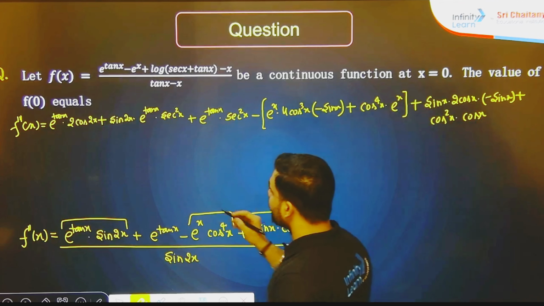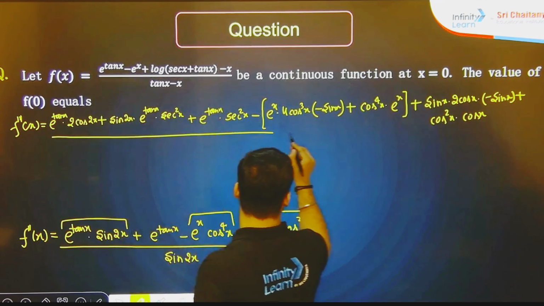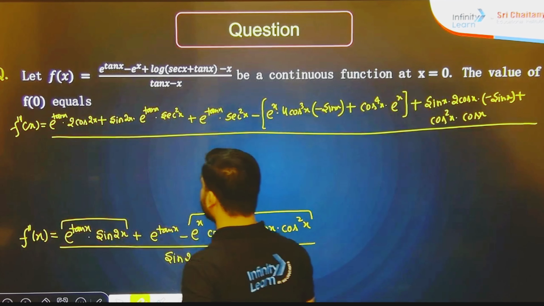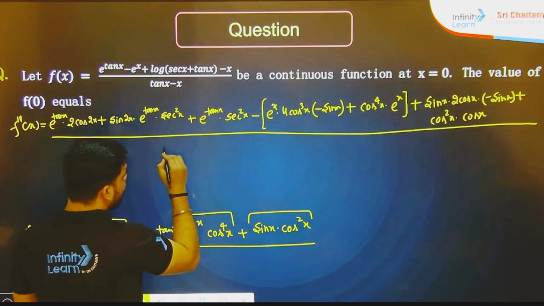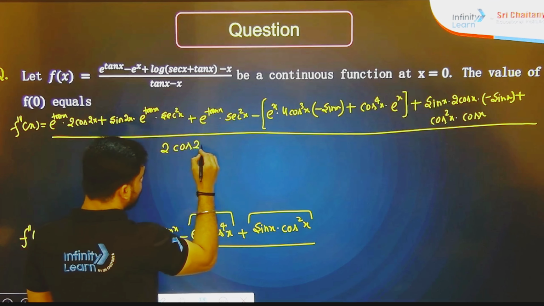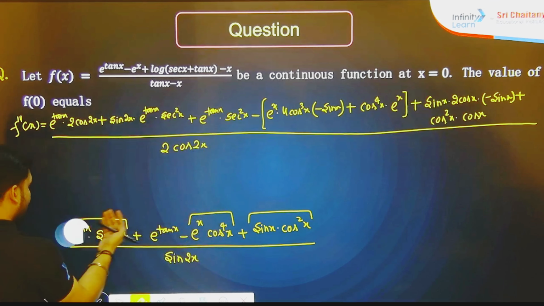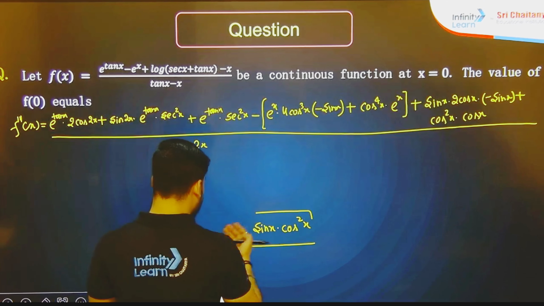Now this entire value is going to be divided by d by dx of sin 2x, it will become 2 cos 2x. Now I guess everything is clear in front of you.